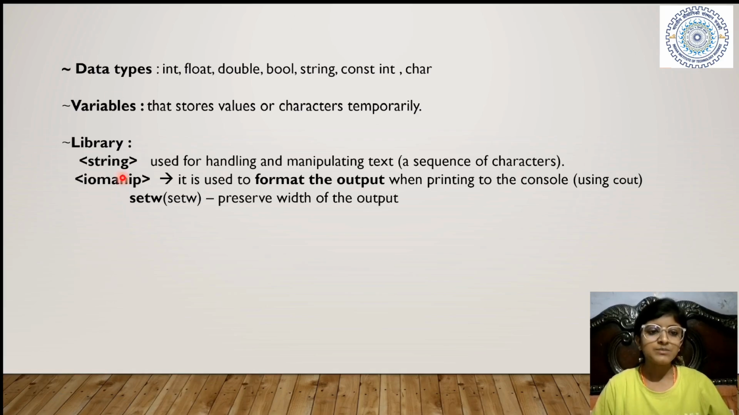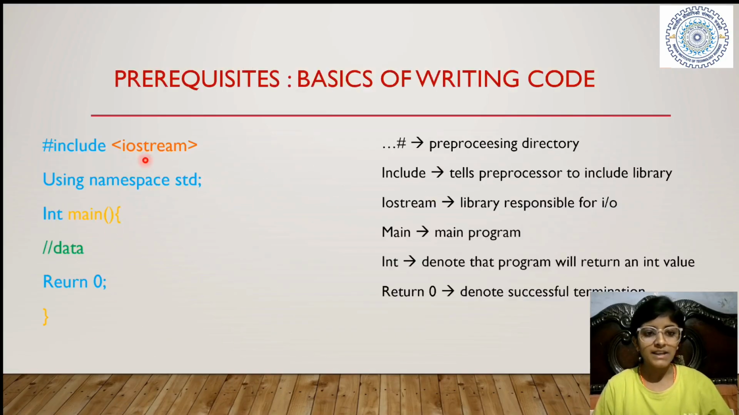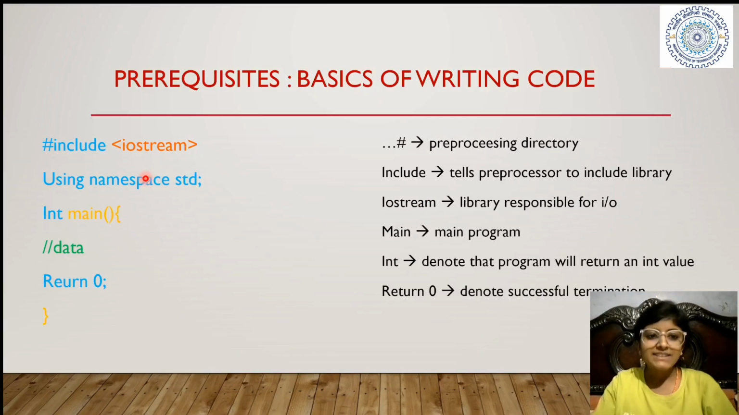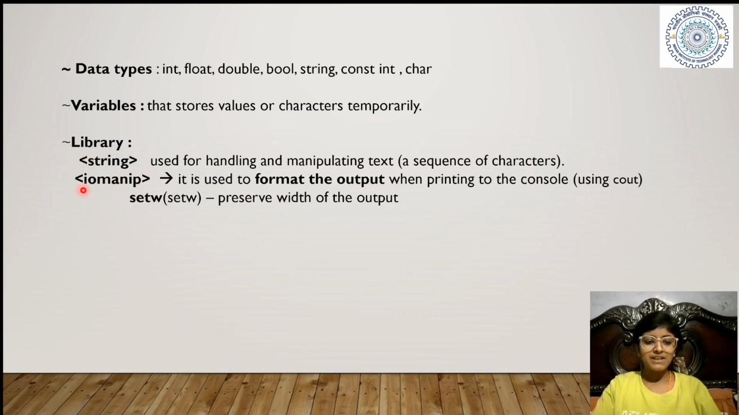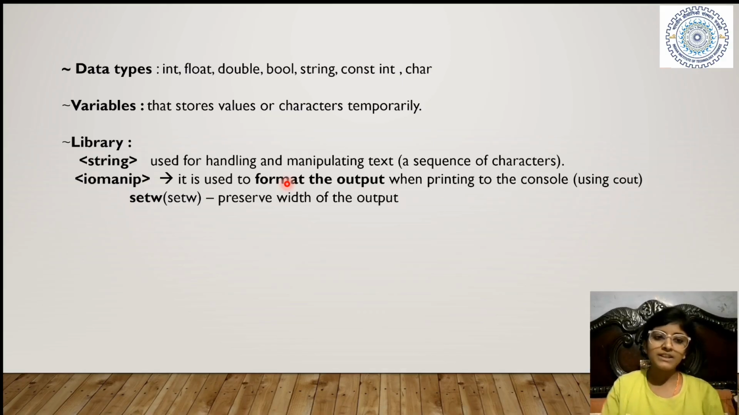So let's move ahead. The library. We have included libraries in our codes. I have told you the libraries are iostream, right? So, like this library iostream, we have these libraries string and iomanip. String is used for handling and manipulating text, a sequence of characters. Like I have told you, a string has a word, so if we want to check which character is written at which position, we can check it easily, and many functions related to character text can be done by string.